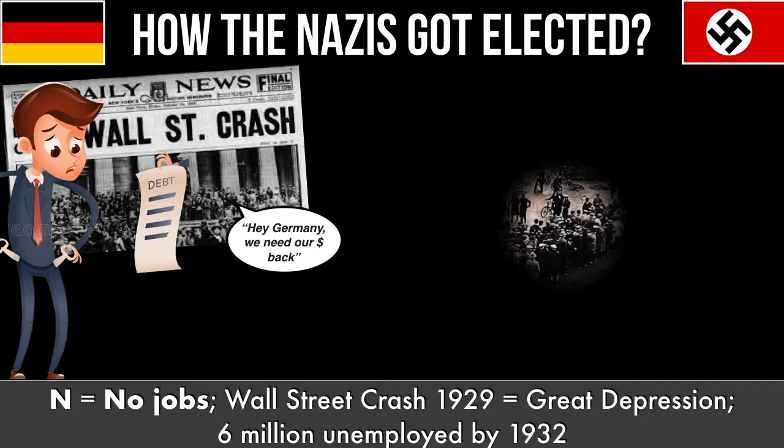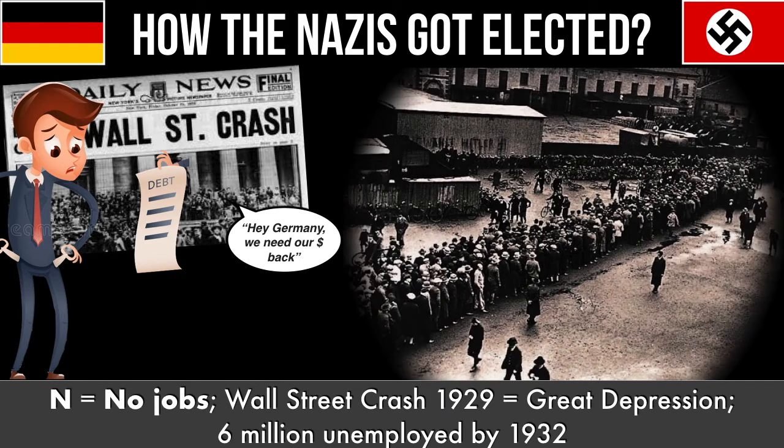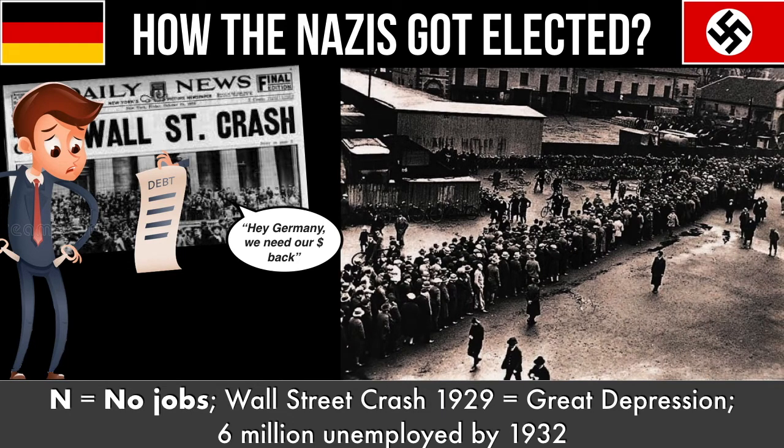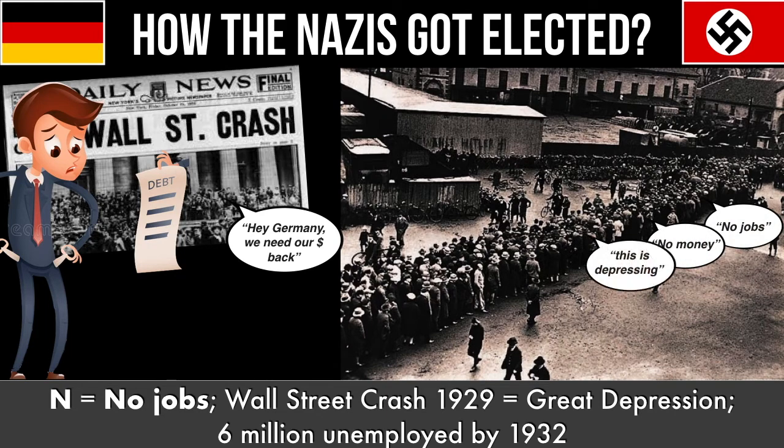By 1932, 6 million Germans were unemployed, and the figures were particularly high amongst the young, with people homeless and queuing for soup kitchens and queuing for work. And that's exactly where Goebbels and the Nazis put their propaganda posters. You can see from this image they're queuing for work, and on the wall is graffiti, vote Hitler.